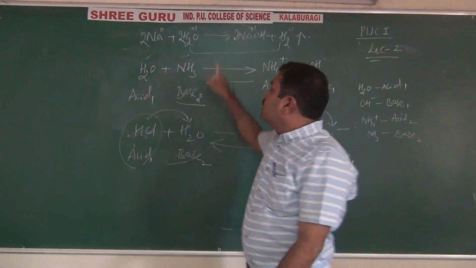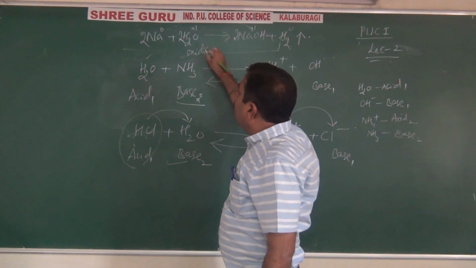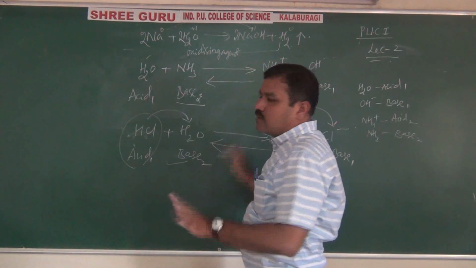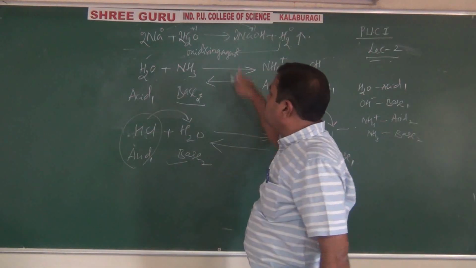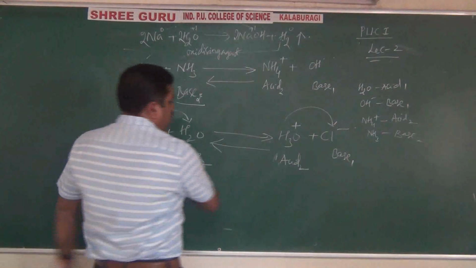In this reaction, water acts as a powerful oxidizing agent. That's it. This is amphoteric nature and this is oxidizing nature. Right? Okay. They won't ask you all this.